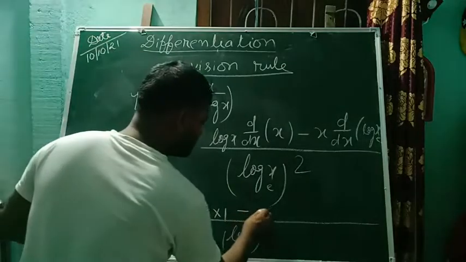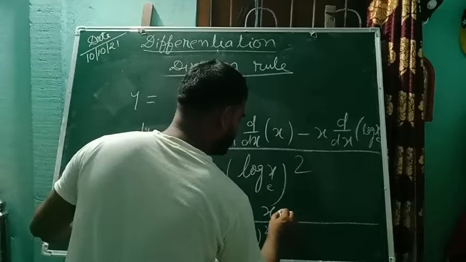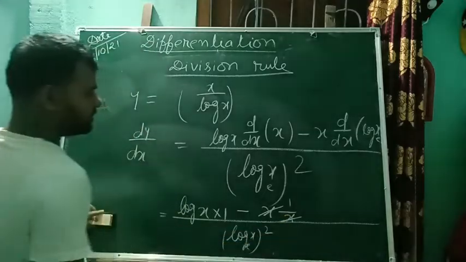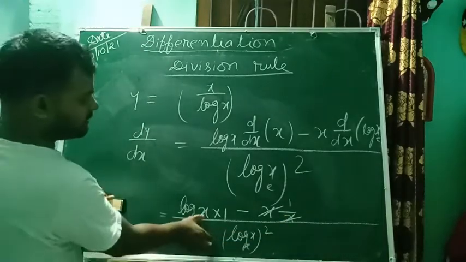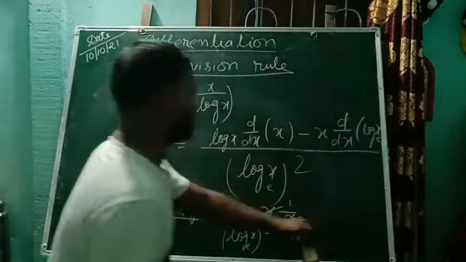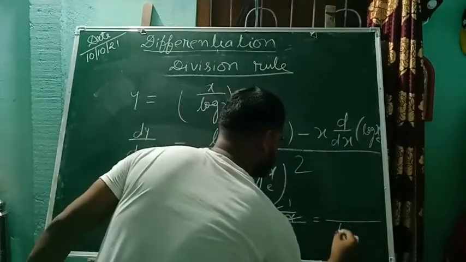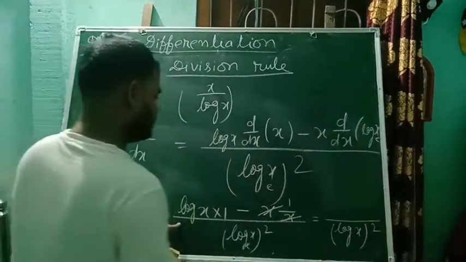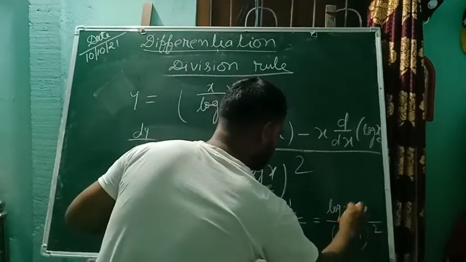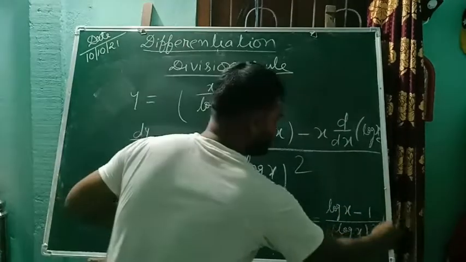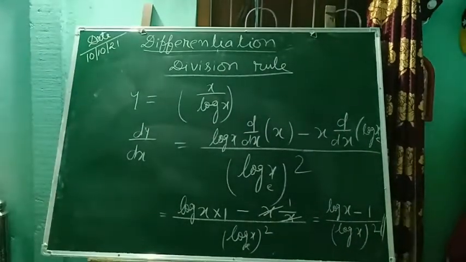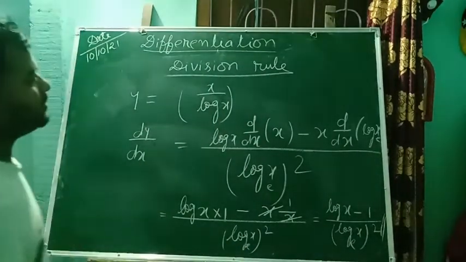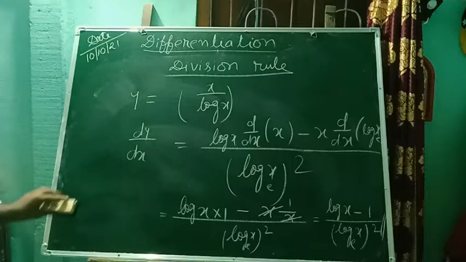Dx of log x is 1 by x. So x into 1 by x, this x cancels out. Acha, and this thing, if you want to write it here, only you can write log x minus 1. So this is the required answer: log x minus 1 upon log x square. If we need to mention the case here, e. So this is the division rule.